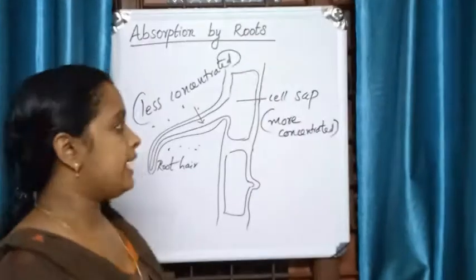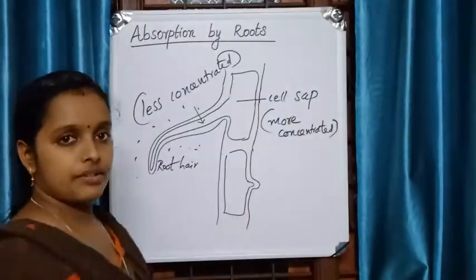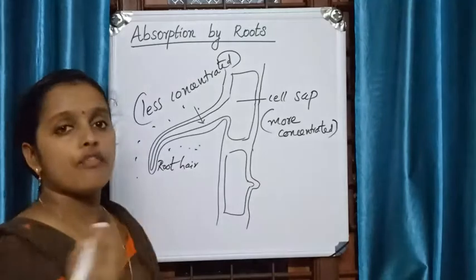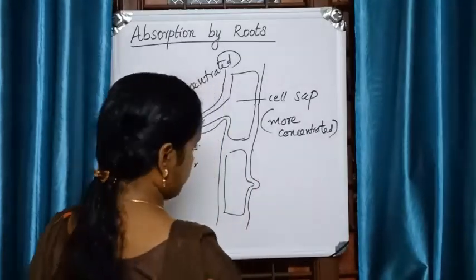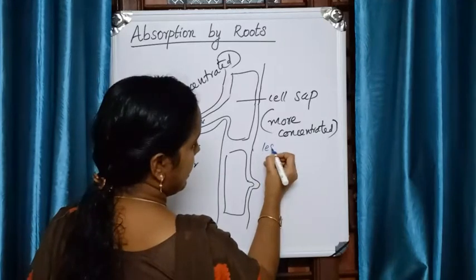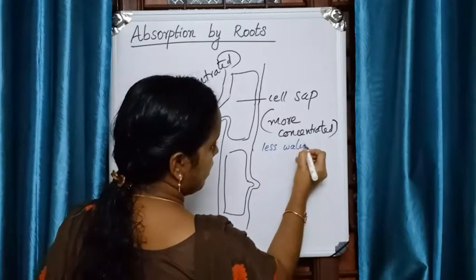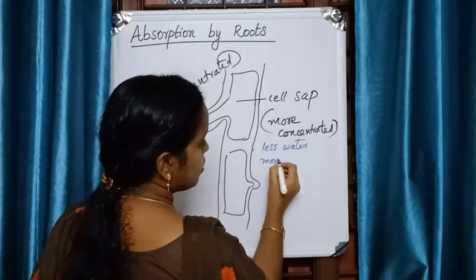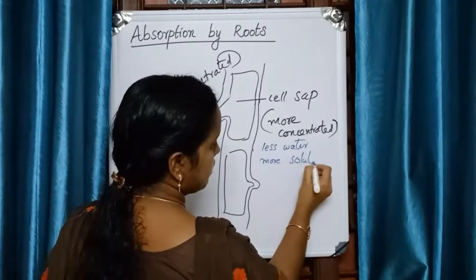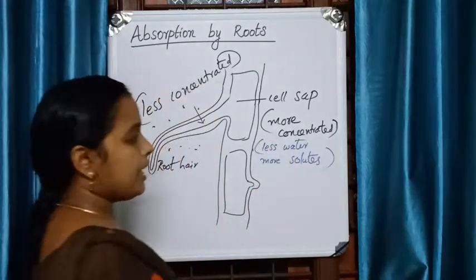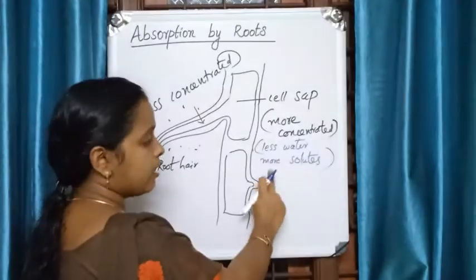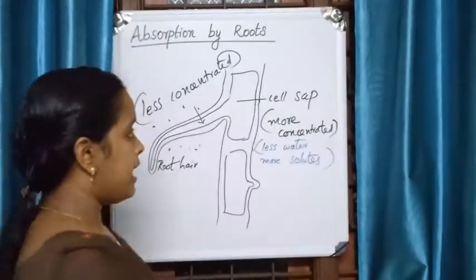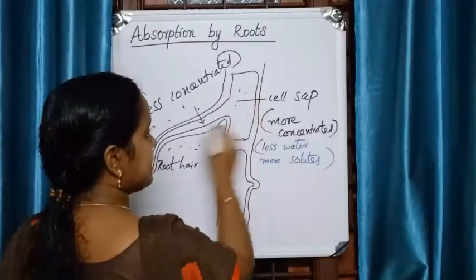So here we can see the cell sap is more concentrated. What is the meaning of more concentrated? Less water and more solutes. That is the meaning of more concentrated. Less water and more solutes will be there inside the cell sap.